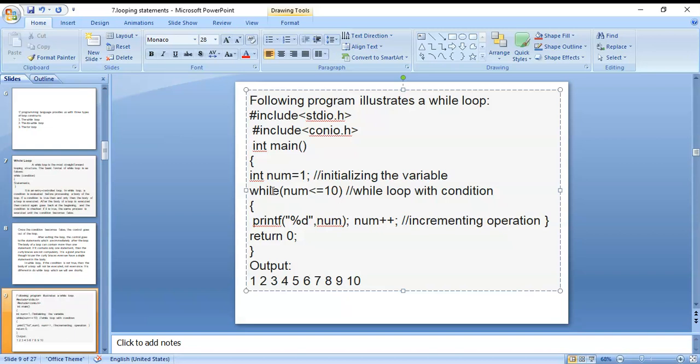Like that, the loop is repeated 10 times, and those values are printed 10 times. Okay, 1, 2, 3, what are the number values? Those are printed here. Okay, that is enough.